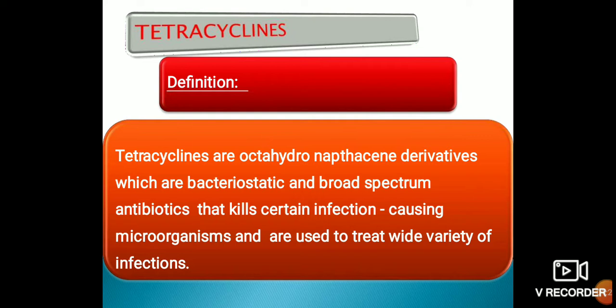Bacteria are of two types, gram positive and gram negative. Substances that help to inhibit the growth of both gram positive and gram negative bacteria are called broad-spectrum antibiotics. They act on certain infection-causing microorganisms and are used to treat a wide variety of infections. That means it is very much used in infectious diseases.